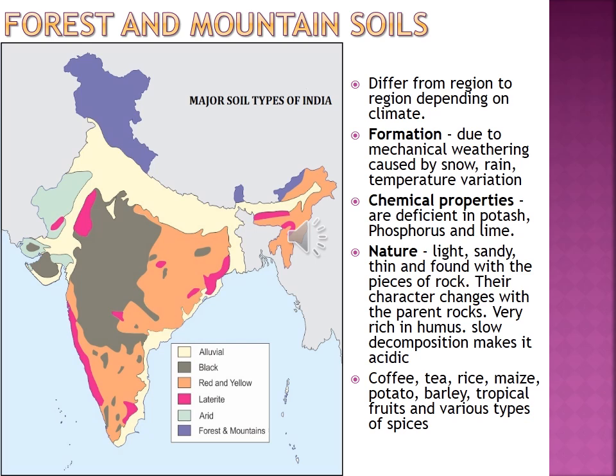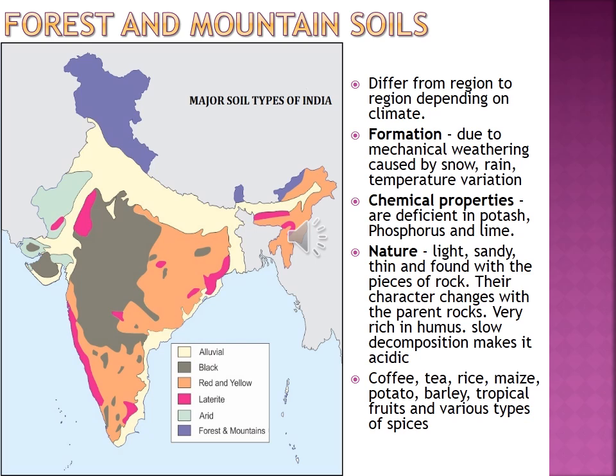The decomposition process is very slow, so the forest and mountain soils are acidic in nature. Since the decomposition process is slow, the nature of the soil is acidic. Forest and mountain soil differs from region to region depending upon the climate.